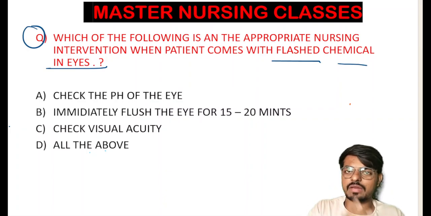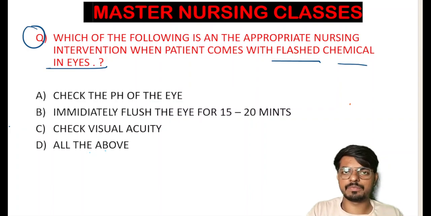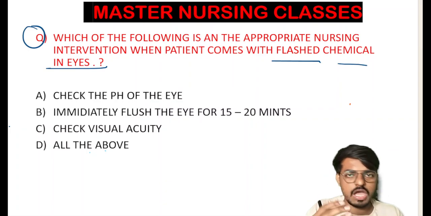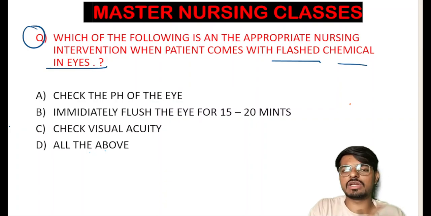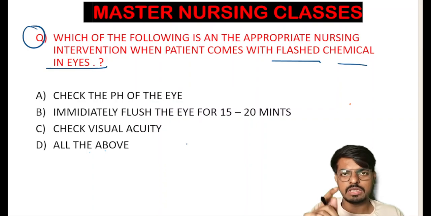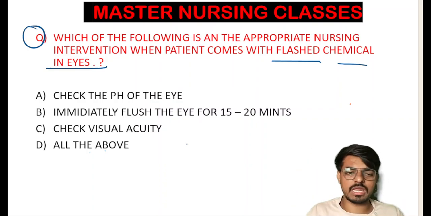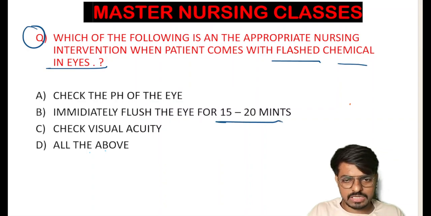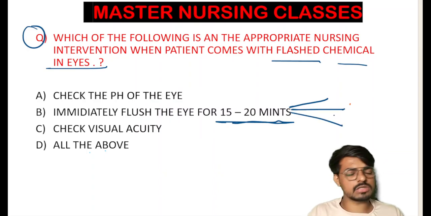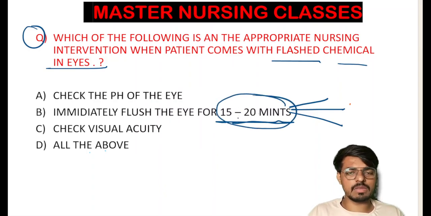Students, the answer changes here based on the question format. If the examiner asks that the patient comes to the hospital after first aid, the first nursing intervention we have to do is to check the visual acuity of the patient. But here in the question, nothing is mentioned, which means the first priority goes to first aid. Here the first aid is to immediately flush the eye for 15 to 20 minutes. We can flush the eye with normal saline, sterile water or even tap water. This is the first priority.